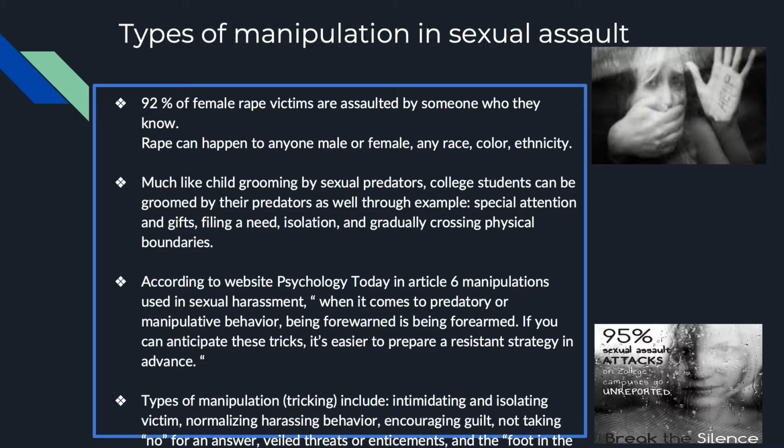Types of manipulation to look out for to prevent sexual assault. 90% of female rape victims are assaulted by someone they know. Much like child grooming by sexual predators, college students can be groomed by their predators just as well. So it's good to look out for these common